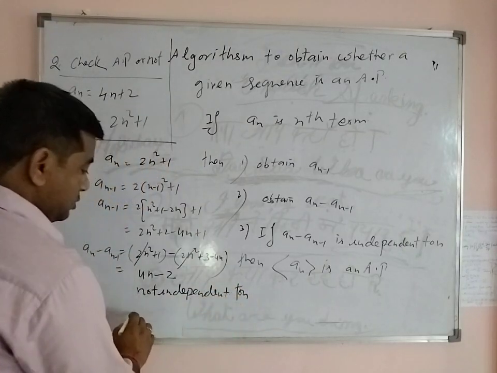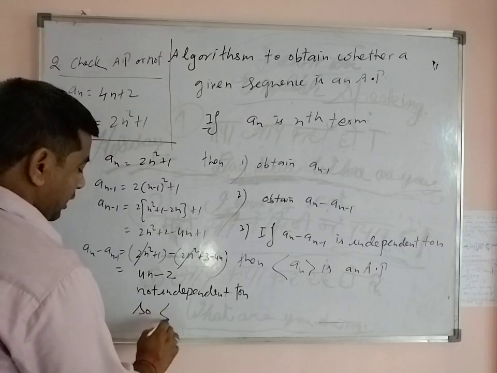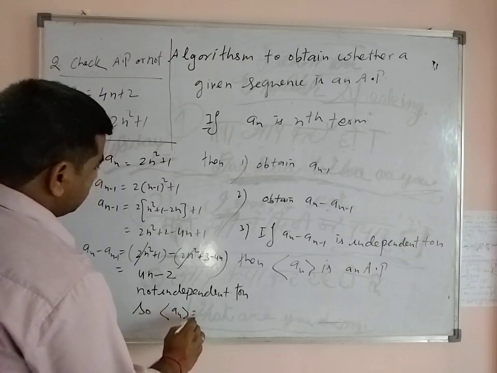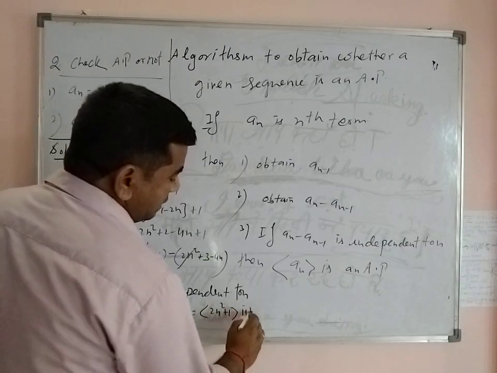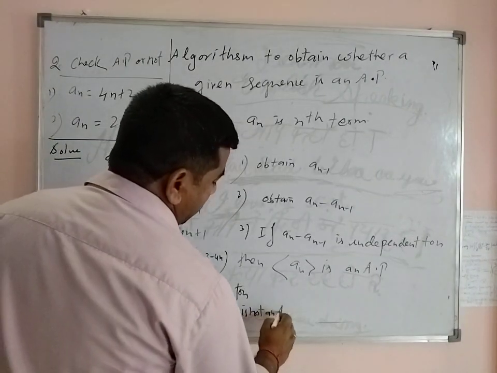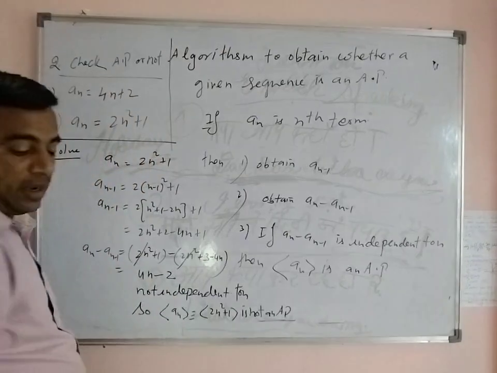So an, that is 2n square plus 1, is not an AP.